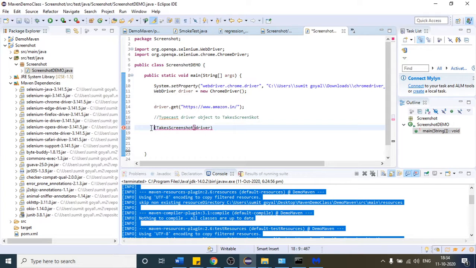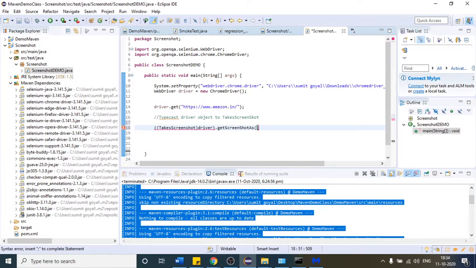So by doing it like that, our driver object can take a screenshot. Let us write the code first. There is one method which is getScreenshotAs. How do you want to get the screenshot?